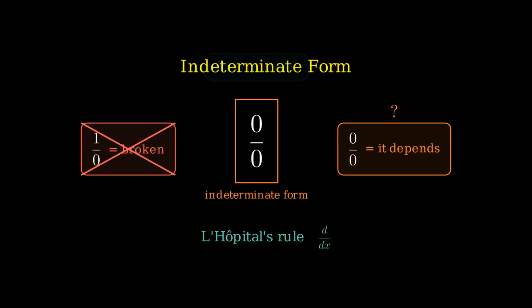how you got there. This is the entire reason calculus has a job. There's a whole tool called L'Hopital's rule that exists specifically to walk into the room when 0 over 0 shows up and figure out which answer it actually wants to be in context. So 0 over 0 isn't no answer. It's too many answers. Please provide more information. It's the math equivalent of texting "we need to talk."